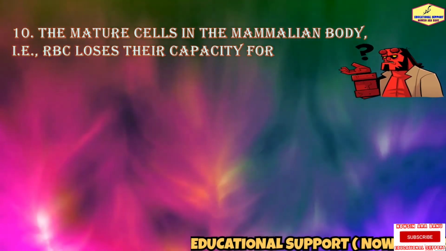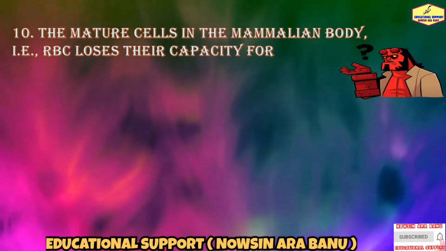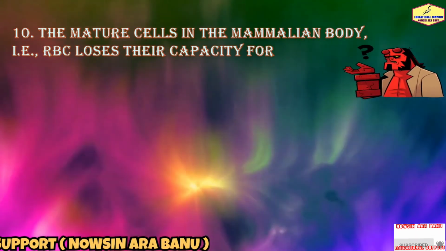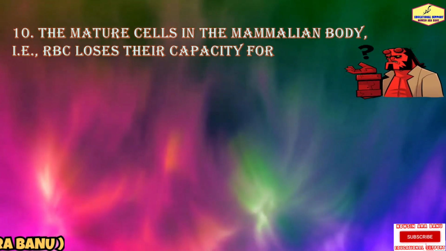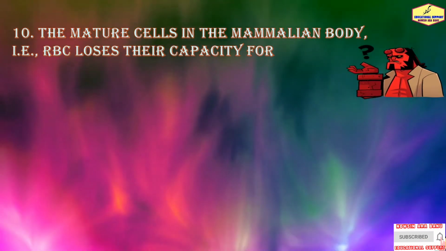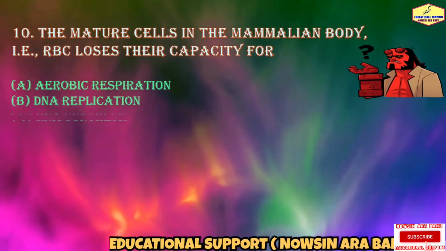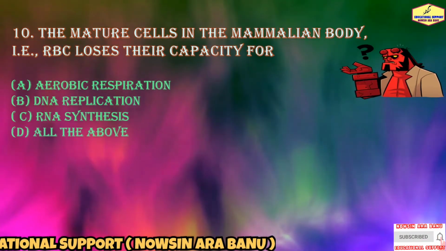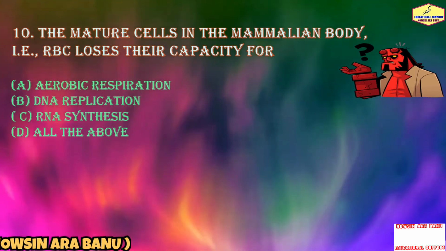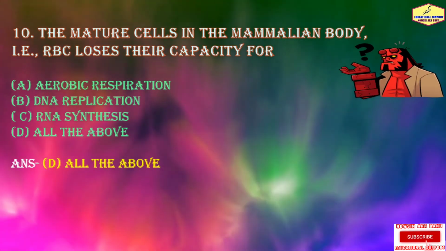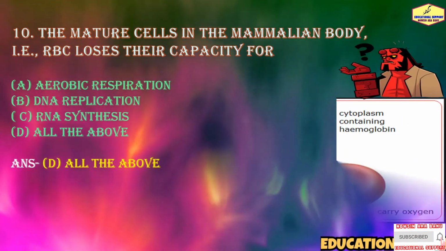Question number 10 is, the mature cells in the mammalian body, that is RBCs, lose their capacity for aerobic respiration, DNA replication, RNA synthesis, or all of the above. So the answer is all of the above.